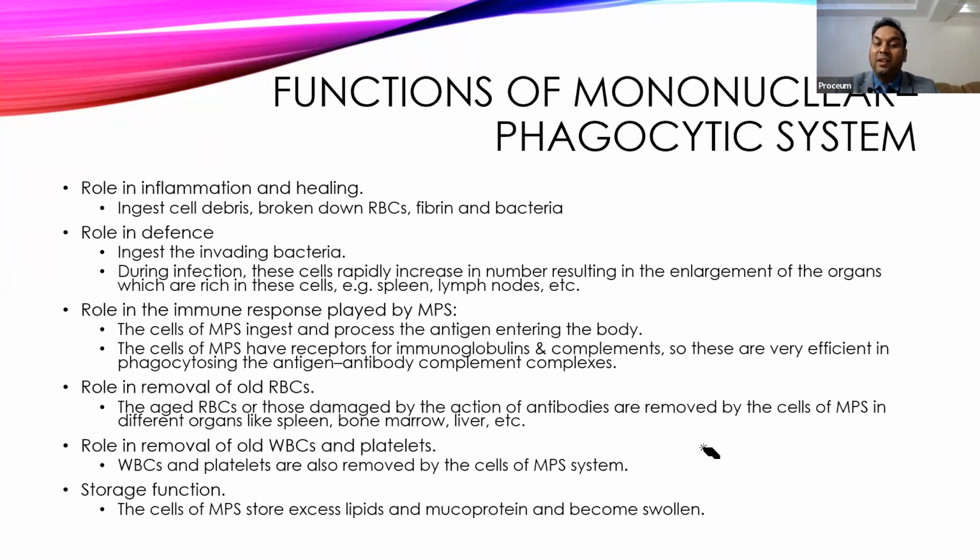Apart from this, they also remove the antigen-antibody complex, which is efficiently phagocytosed by the mononuclear phagocytic system. The removal of RBCs from the spleen or any other dead tissue can also be done. Removal of old WBCs and platelets is also done by this, and it also has a storage function. It stores excess lipid and mucoprotein and provides them whenever required, specifically during healing and inflammation.